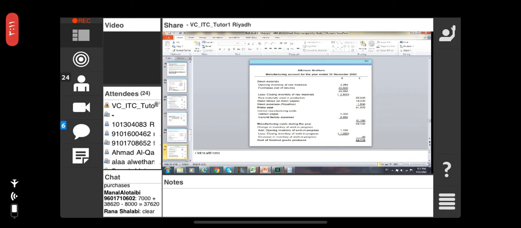It is added, so now 41,970, this is the prime cost. Now indirect manufacturing costs are indirect wages 2,300 and general factory expenses 8,850. Total indirect manufacturing cost is 11,150 plus 41,970, the prime cost. The total manufacturing cost during the year is 53,120.